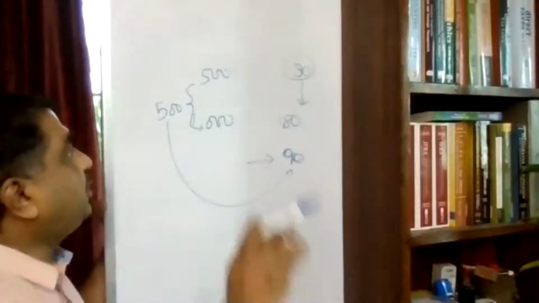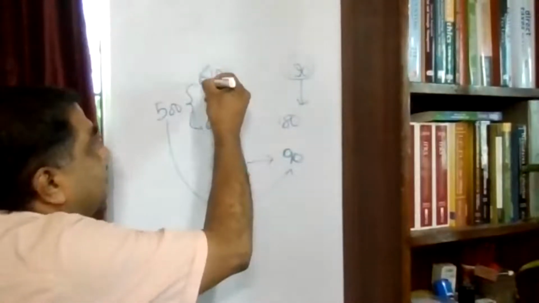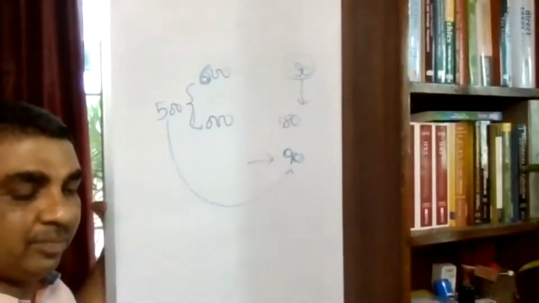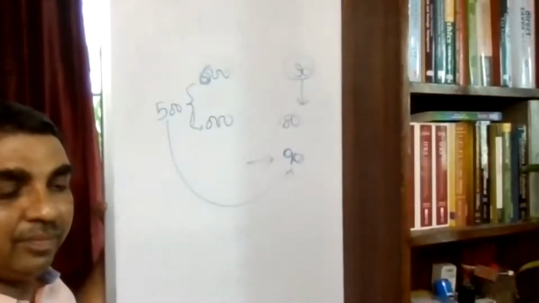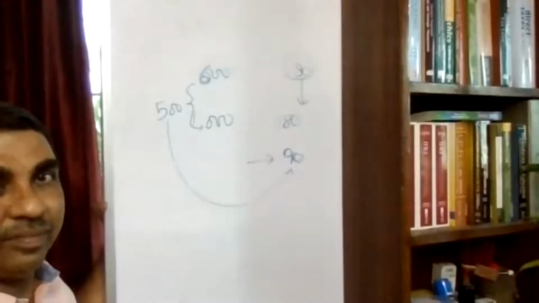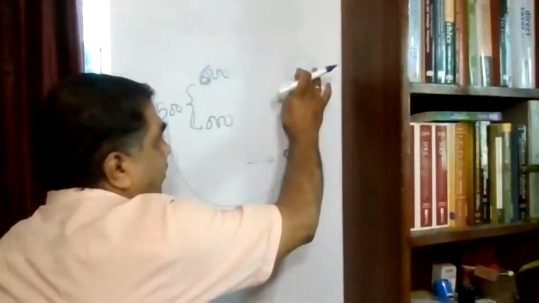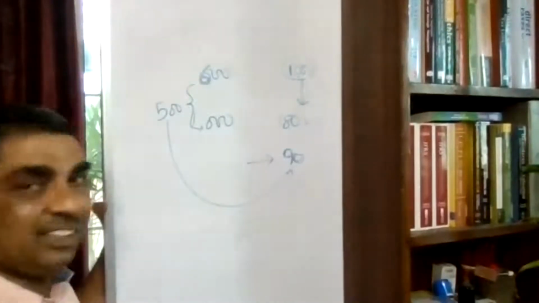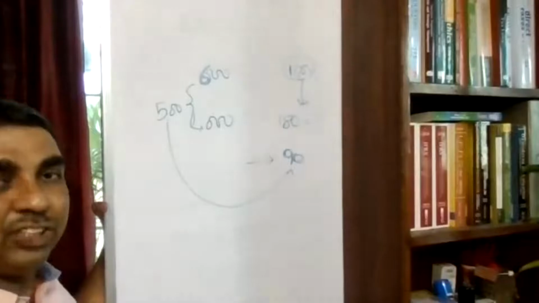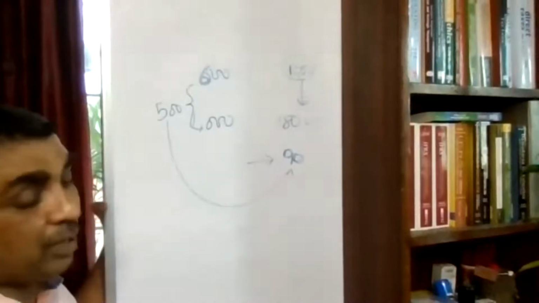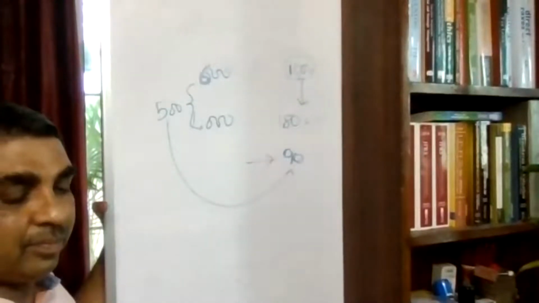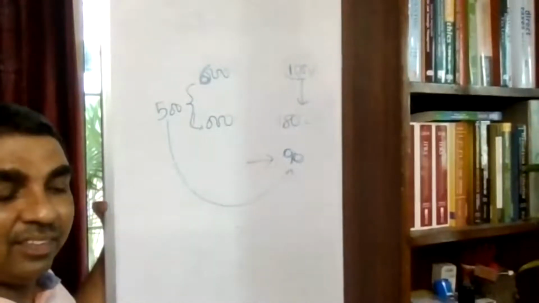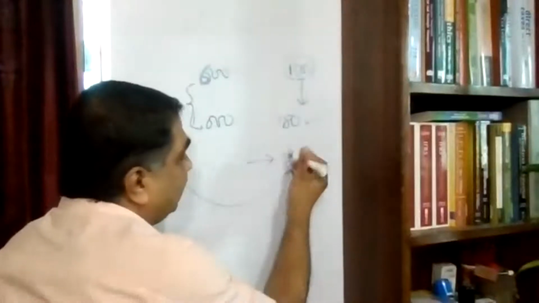Suppose it is not 500 rupees, it is 600 rupees. What will be the ITC? What will be the tax payment? Who can tell me? It is not 90, it is 108. Your tax liability is 180. Out of 180, you'll be adjusting 108. So 180 minus 108, how much will you pay? 72. So you'll actually be paying 72 rupees.